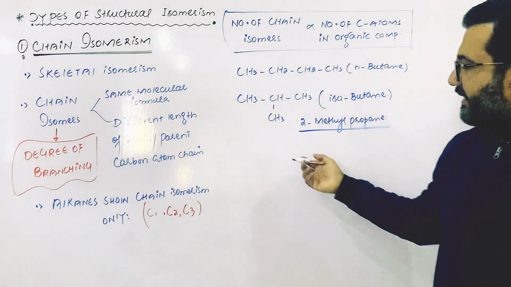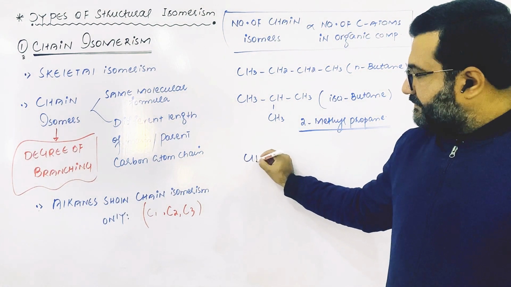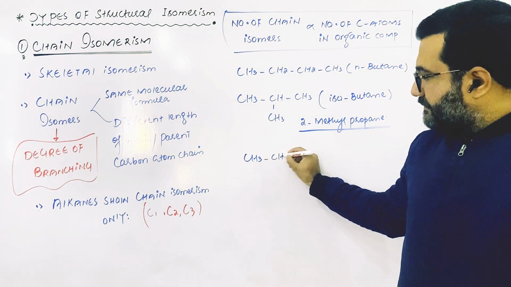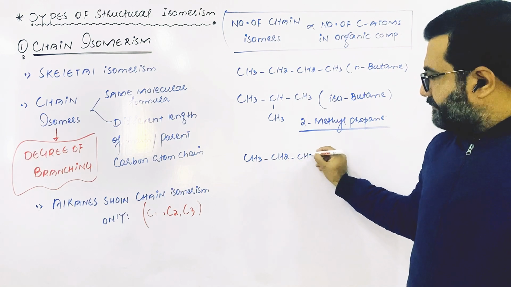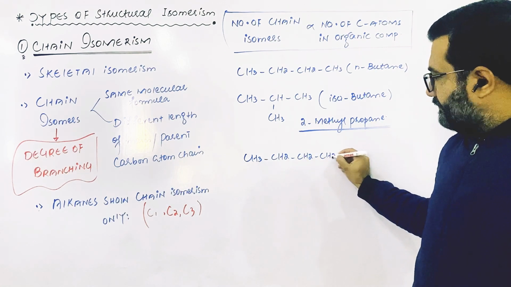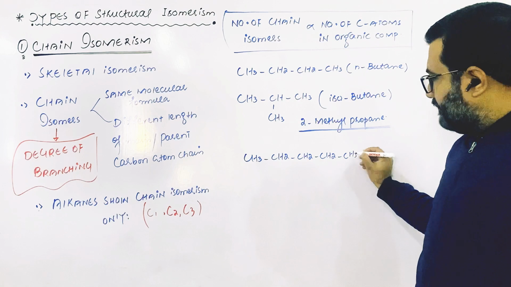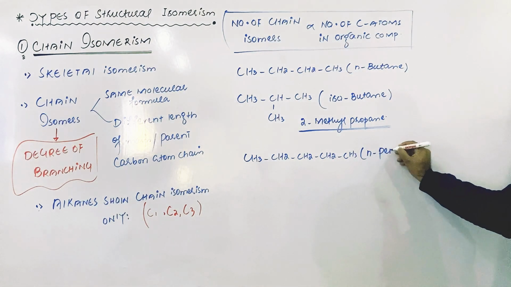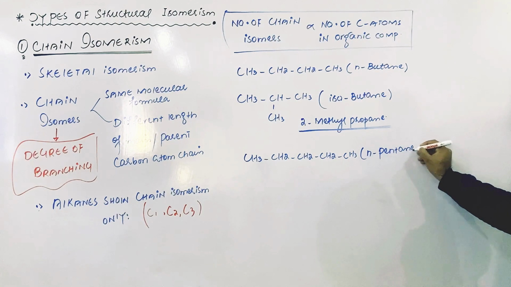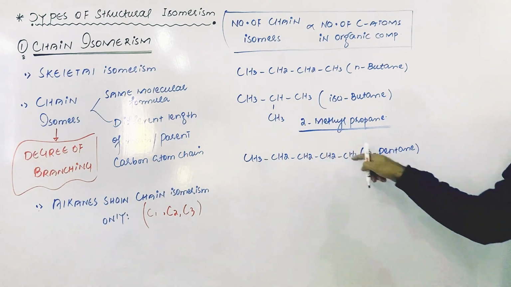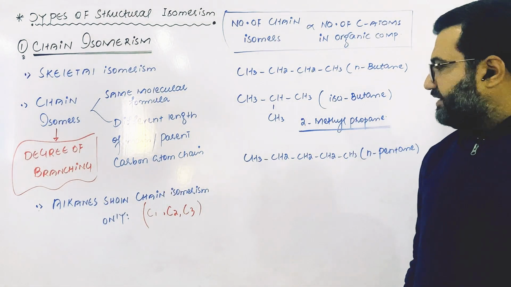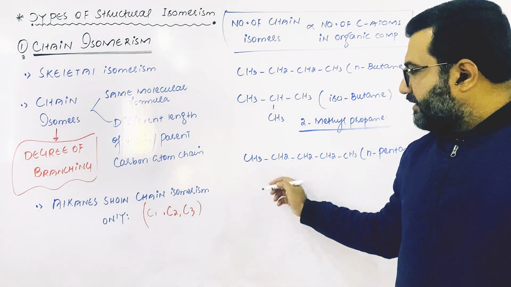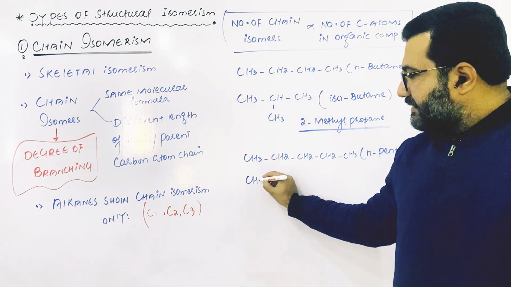Similarly, pentane has three chain isomers. One is n-pentane, n for normal, and this n normal shows that all carbon atoms are in the straight chain and no carbon atom is out of the chain.